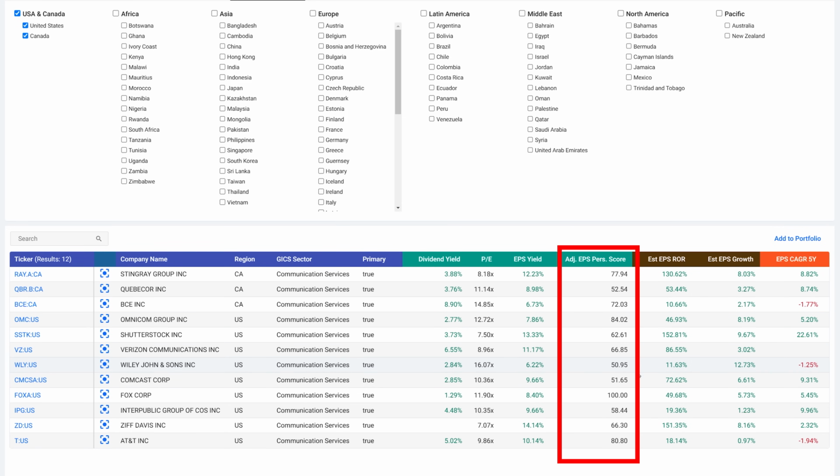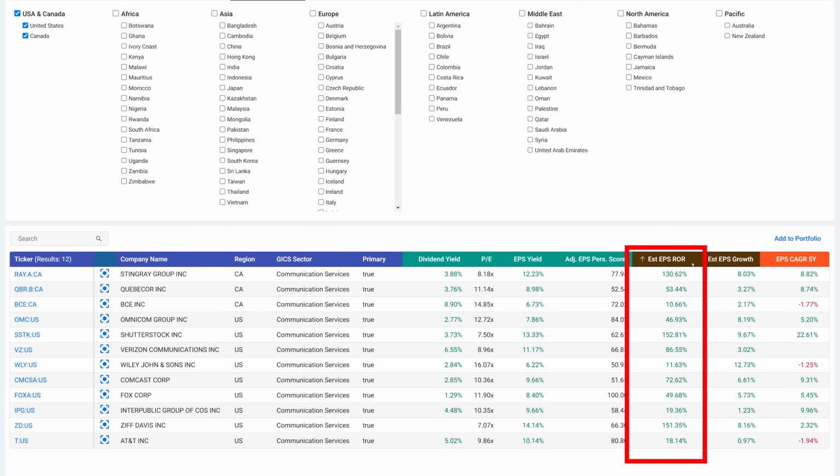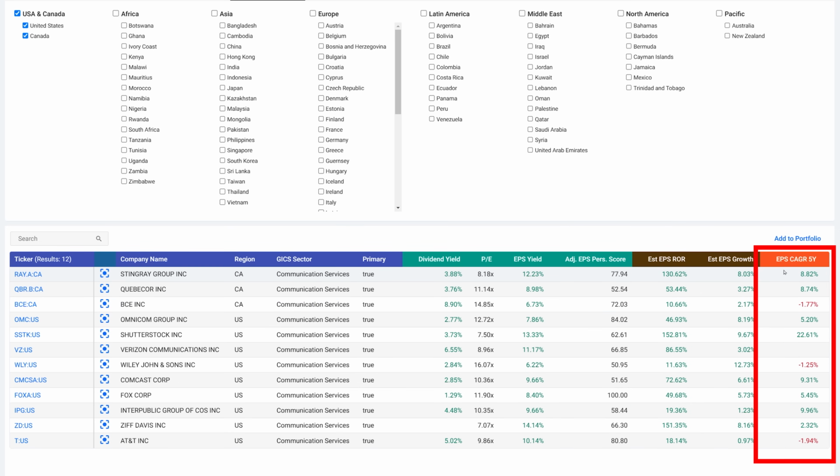Again, with Wiley just barely, and Comcast is just barely, but they're all good persistency. They've got estimated EPS rate of return. So I'm looking for a gross rate of return here of these various numbers, with John Wiley and Interpublic having kind of low numbers and BCE having kind of low numbers. And then I'm looking for EPS compounded 5-year historical growth rate. And I've got 3 of them that have negative historical growth rates, but that doesn't necessarily throw them off of the tool. So we're going to go through these here.